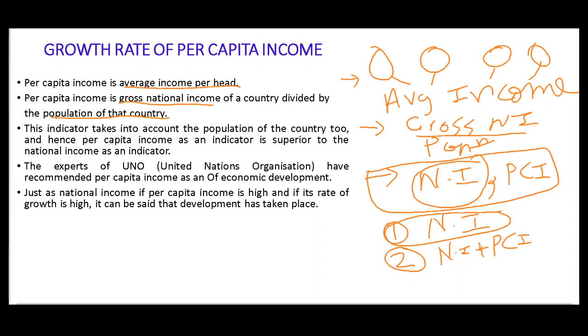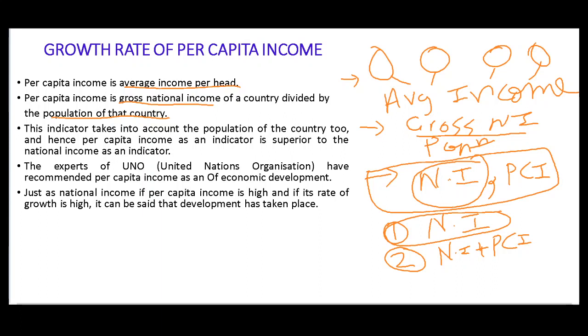The experts of the United Nations Organization have recommended per capita income as an indicator of economic development. They have recommended that per capita income is supreme over national income. Just as with national income, if per capita income is high and its rate of growth is high, it can be said that development has taken place.